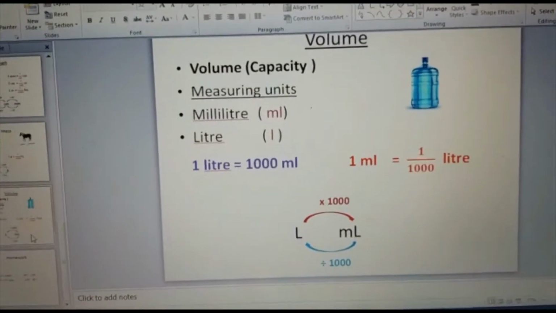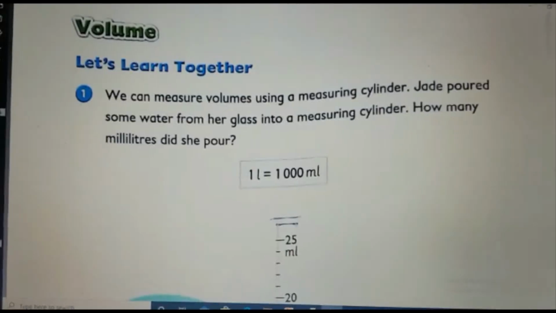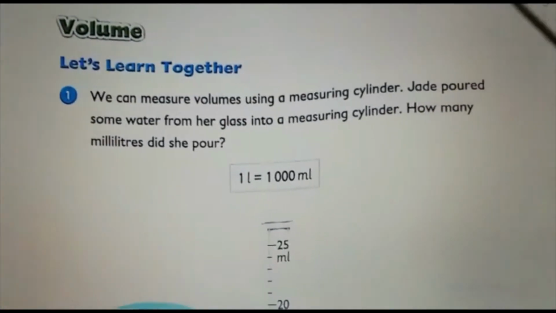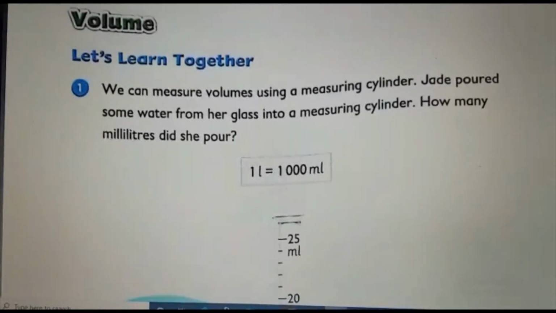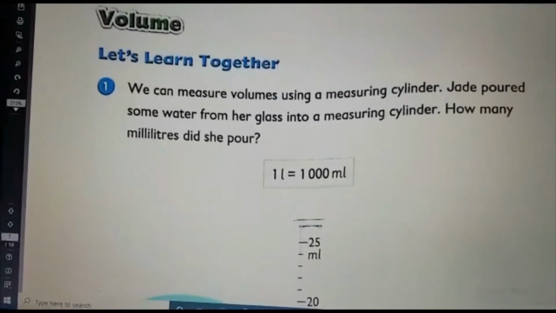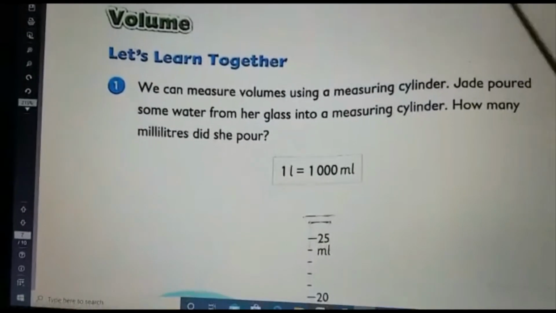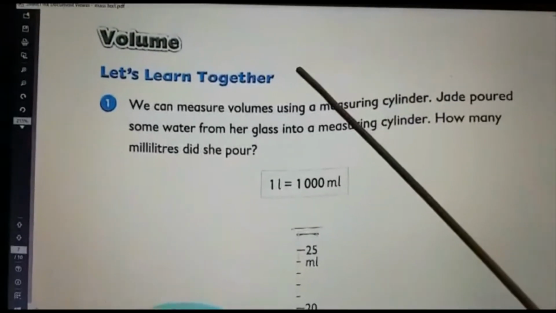Okay, then we can go to the student book. Now we are going to discuss the student book, volume, that is page 238. Okay. So volume, we already said we can measure liquids using volume or capacity. It is otherwise called capacity.